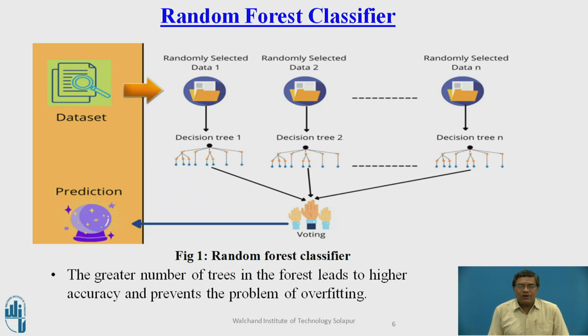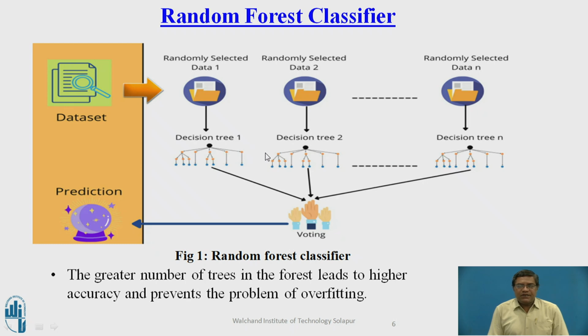Here, figure 1 illustrates the working of the random forest classifier. Here the original data set is divided into random subsets called randomly selected data 1, data 2 up to data n. And on these randomly selected data sets, we create decision tree 1, 2 up to n.